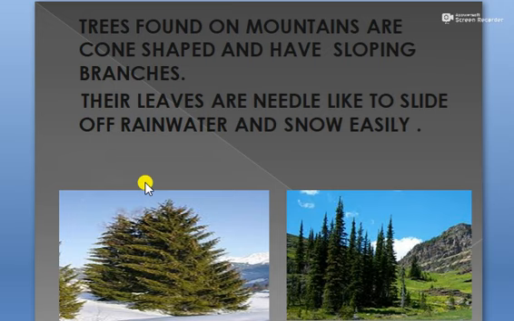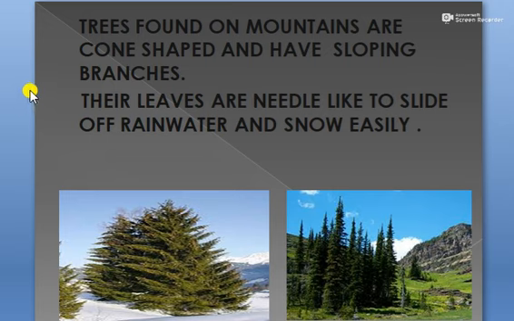Now the trees which are found in mountain regions are cone shaped, and they have sloping branches. Sloping branches means the branches are bent downwards. Why do they have sloping branches? Because we know that in a mountain region there is a large amount of rainfall and snowfall.